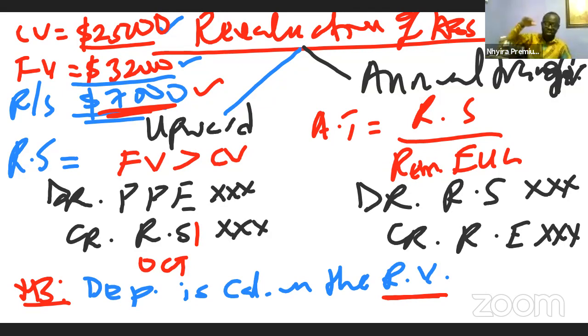So when we do the revaluation at the beginning of the year or any time before the year end, and the entity does an annual transfer or makes an annual transfer, we will do it. But if the revaluation is done at the end of the year, and even the question says the company does annual transfer, you don't do it, because since the revaluation was done at the end of the year, depreciation had already been calculated for that year. So it is the subsequent period that the annual transfer will start.